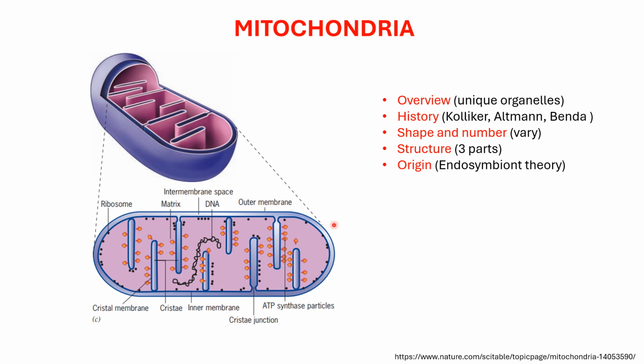Chemically, the outer membrane is just a phospholipid bilayer, and in this bilayer there is a roughly equal ratio of lipid and proteins, and it is highly permeable. It allows the passage of ions and small molecules of less than 6 kilodaltons, 6000 daltons. They allow free passage of these substances across the outer membrane owing to the presence of porins, large protein channels.